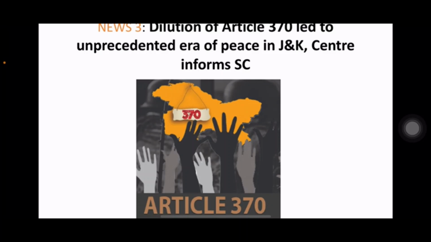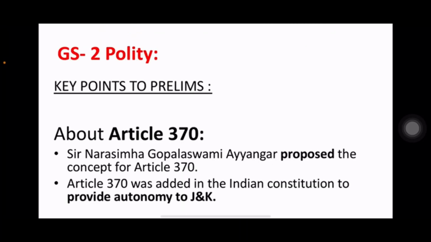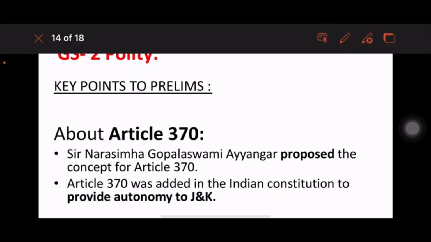Next, dilution of Article 370 led to an unprecedented era of peace in Jammu Kashmir, the Centre informs the Supreme Court. This comes under GS2 polity. About Article 370, Sri N. Gopalaswamy Iyengar proposed the concept of Article 370, and it was added to give a special provision and special autonomy to the Jammu Kashmir state. Now it is not a state.